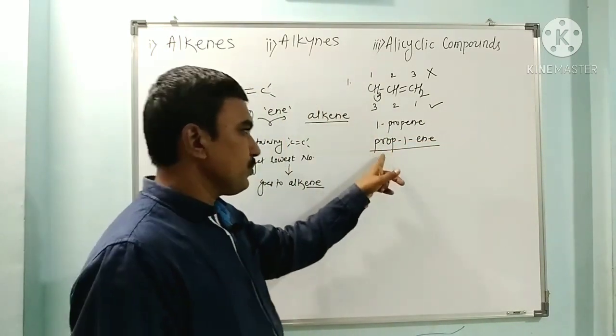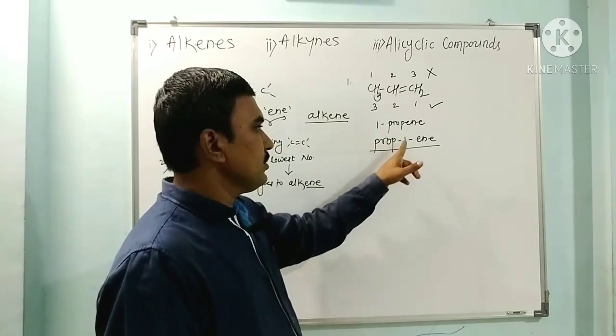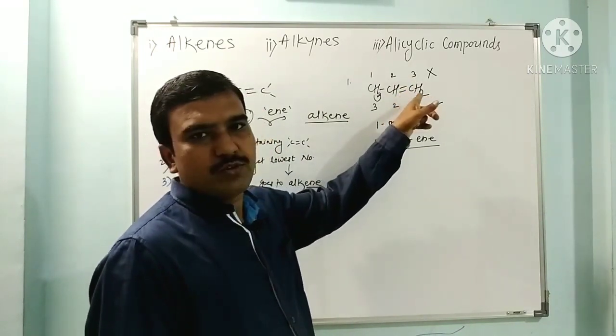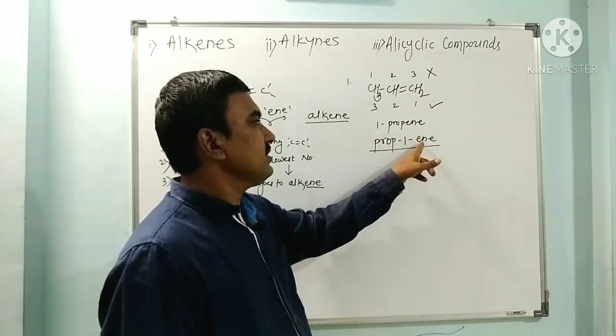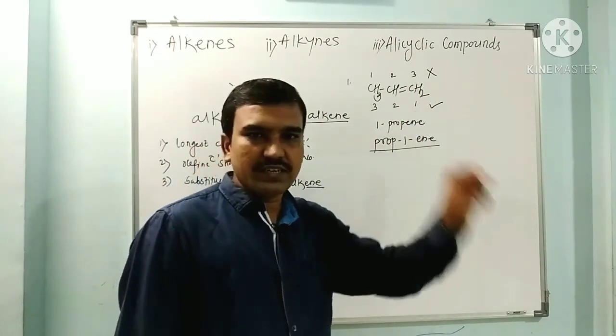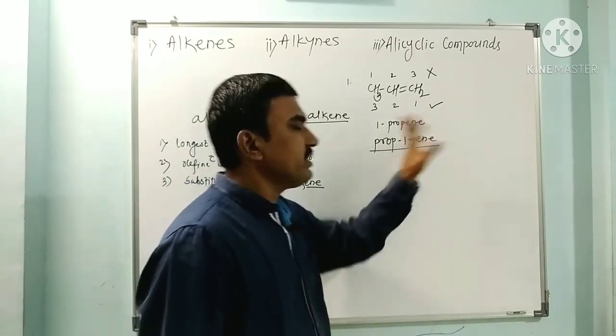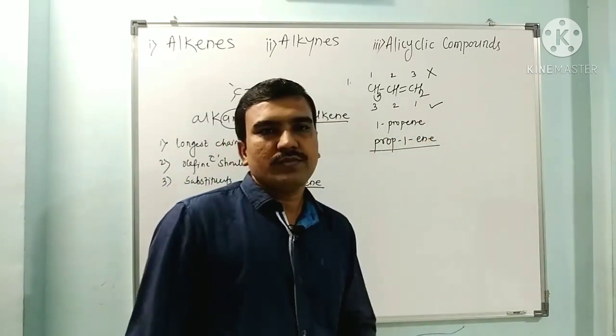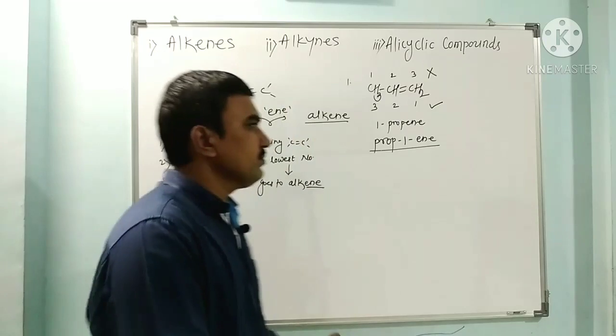Prop stands for propane, and prop-1 stands for the carbon from which the double bond starts, and this is the unsaturated hydrocarbon, that is an alkene. So 1-propene means prop-1-ene. This is the correct name of this compound.